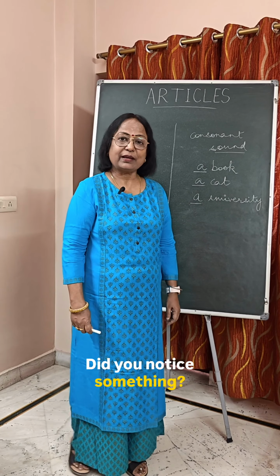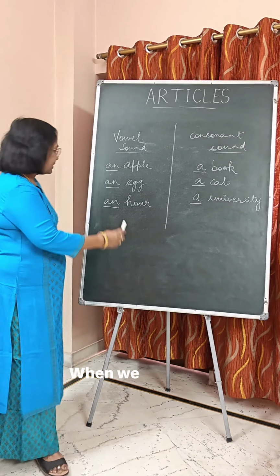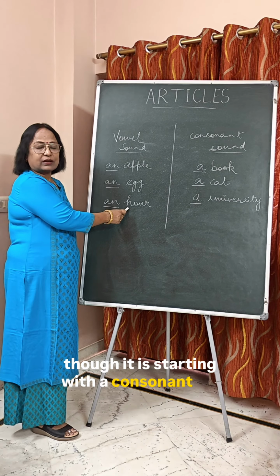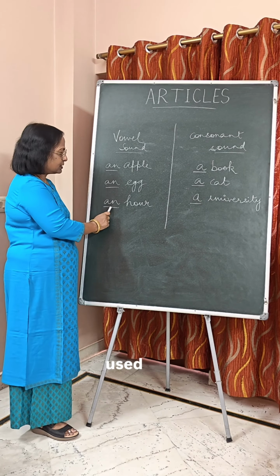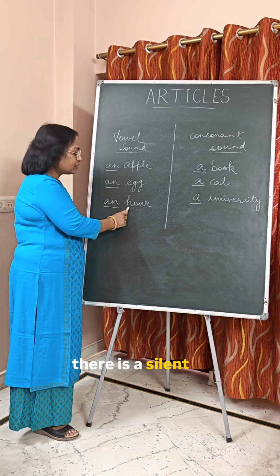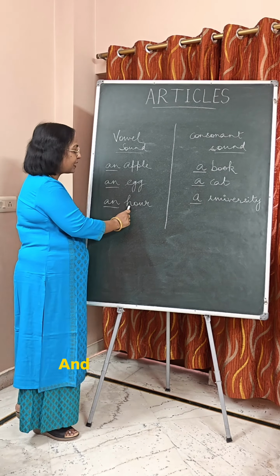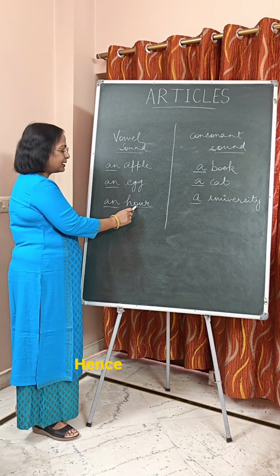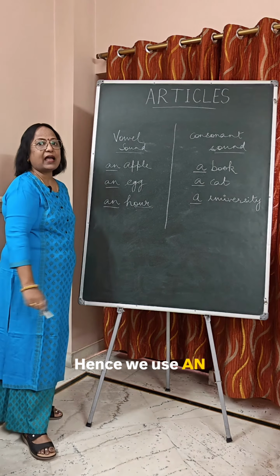Did you notice something? When we wrote an R, though it is starting with a consonant, we used an. That's because there is a silent H and R begins with the sound R. Hence, we use an before it.